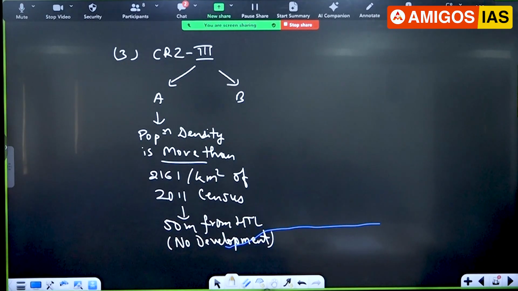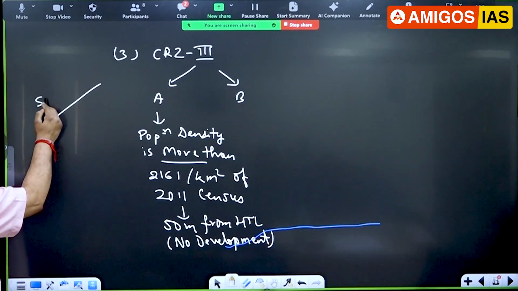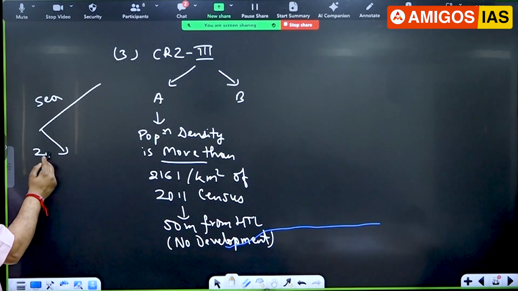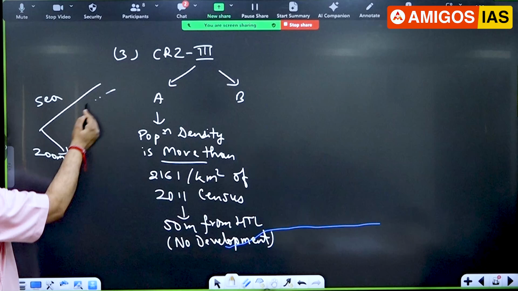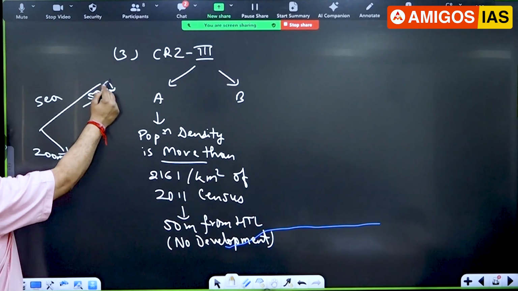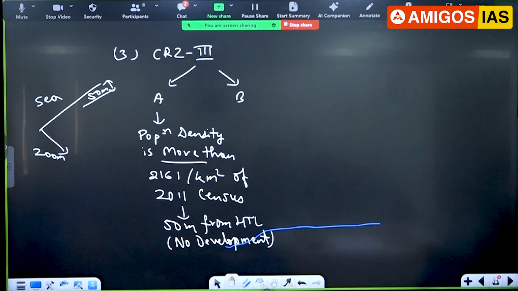Now tell me, is it good or bad? Earlier it was 200 meters. Imagine this is the sea. Earlier it was how much? 200 meters. But now the government has made it 50 meters. And again, what is the thing here? Population is higher. So it has two sides. One side is the negative impact: more people will be there. But what is the positive side? The demand of the people, their livelihood. See, the government has to look into the interest of the people also, right? Who have been living there.